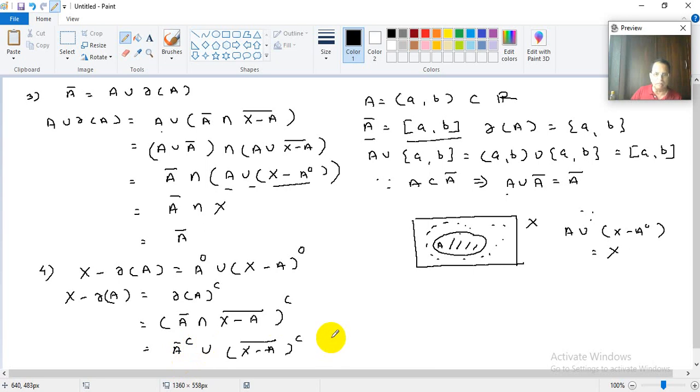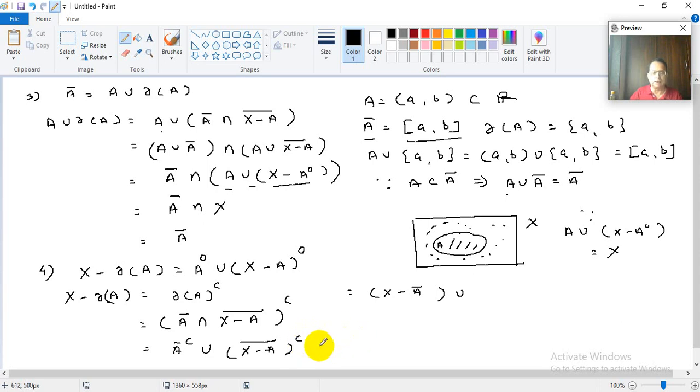Now what is A bar complement? I will continue here. See, A bar complement is nothing but X minus A bar. A bar complement is X minus A bar union, and now what is X minus A bar complement? So X minus A bar complement we want to find.